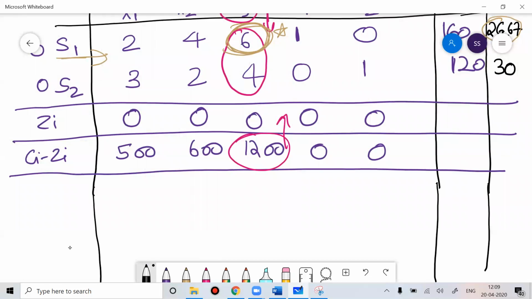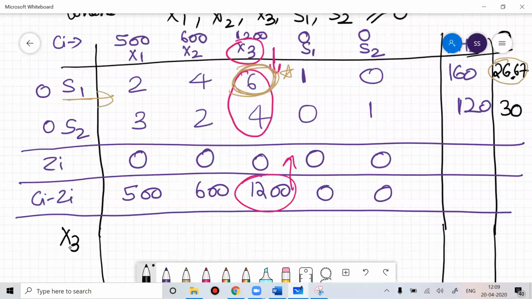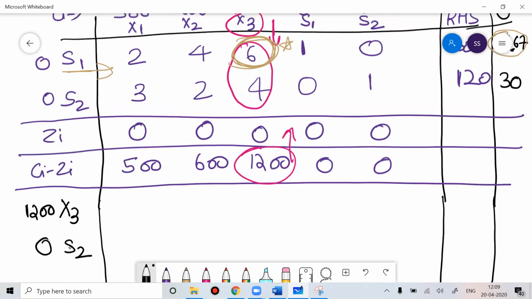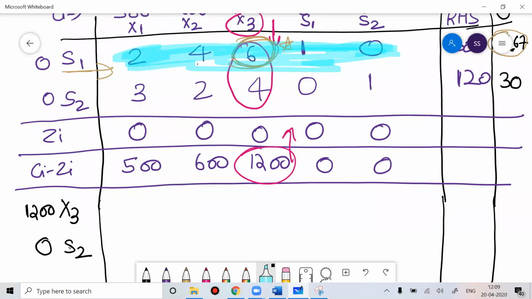So in place of S1, now write X3. The coefficient of X3 is 1200. Then this is S2, this is 0. Now the pivot element is 6. So divide all the elements of S1 by 6, because your pivot element is 6.